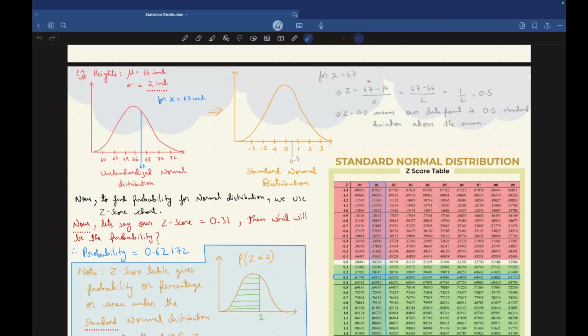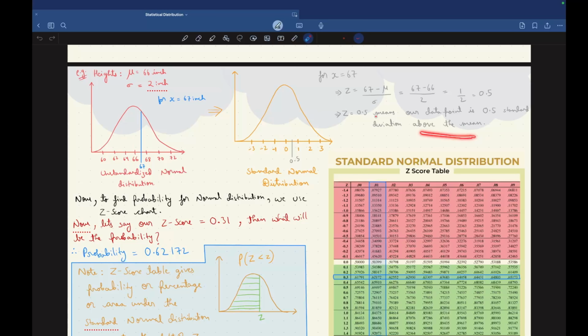Z score is equal to 67, our data point, minus mu, that is the mean, 66, divided by the standard deviation, that is 2. After solving, we get z score equal to 0.5. What does z score equal to 0.5 mean? It means our data point, x equal to 67, is 0.5 standard deviation above the mean.